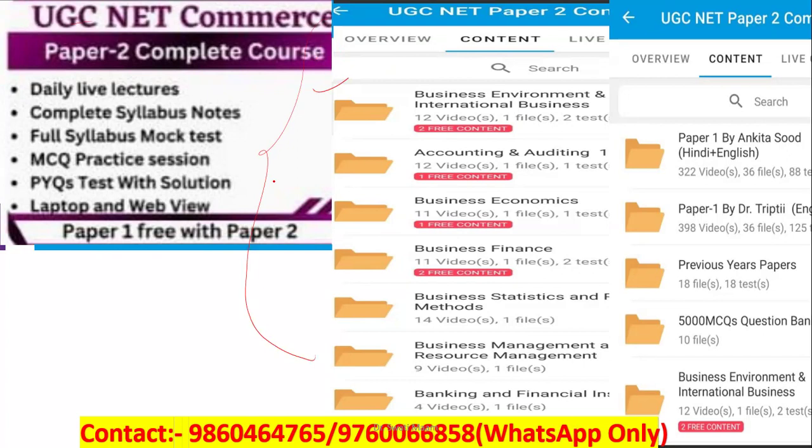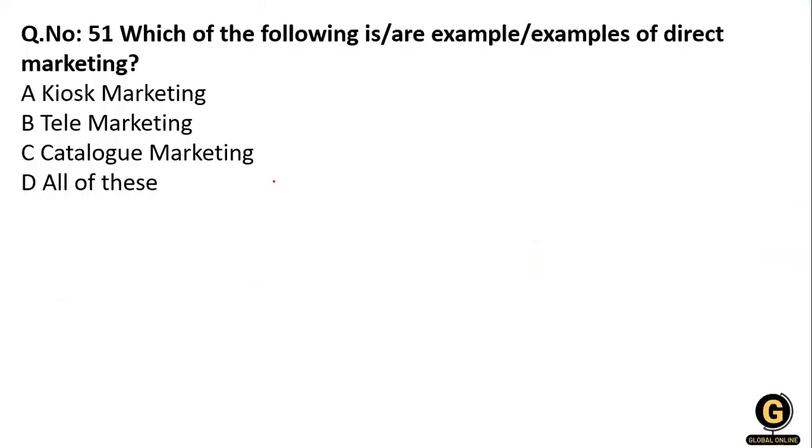Let's start with our first question of the day. We are continuing our questions. Which of the following is an example of direct marketing? What is direct marketing? Option one, kiosk marketing; telemarketing; catalog marketing; and all of the above.